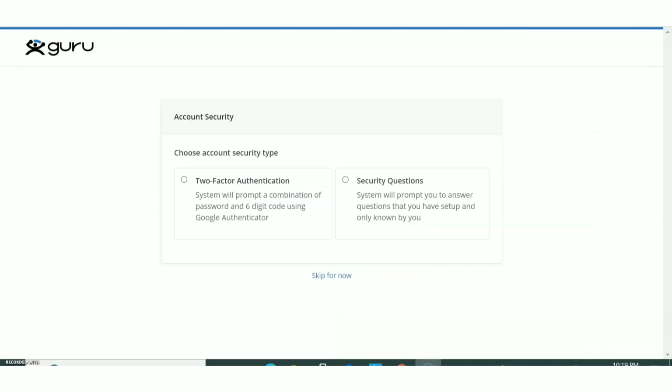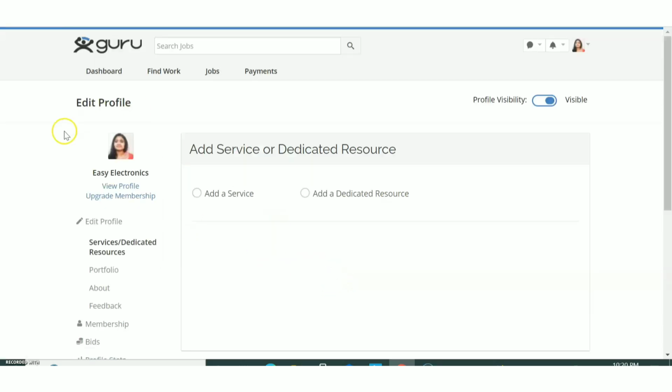So after you verify your mail and you sign up, then you will get a page like this. They are asking for security questions just to make your account secure. Also, there is an option called skip for now. Just click on skip for now if you are not interested. So you can now see the profile that I've created.